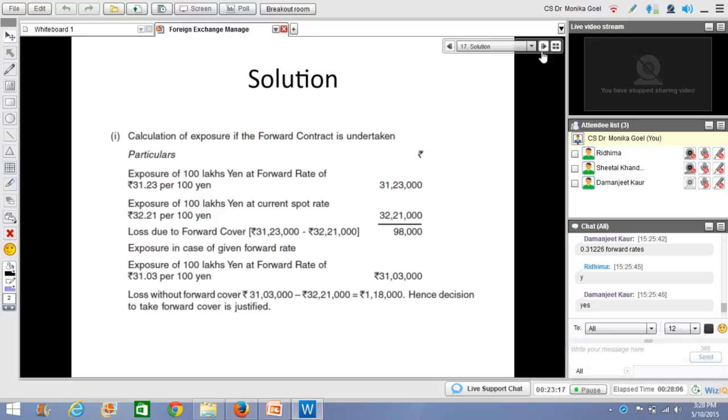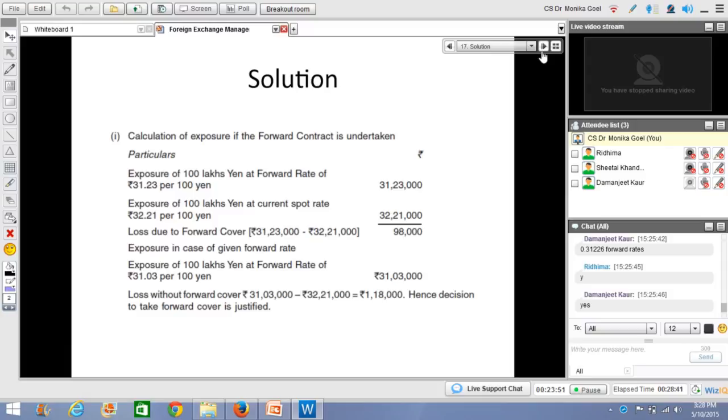Of rupees, no, it says less, one second, 3123 minus 32.21. Okay, I think that kind of calculation is okay: by taking a forward cover, I have already booked a loss of 98,000, because I am expecting the market to depreciate, and in any way I cannot get my money right now, so I generally have to book a 98,000 loss. Now I have entered into a transaction where I am going to get 31 lakh 23,000. Compare it with the market rate of 31 lakh 3,000.